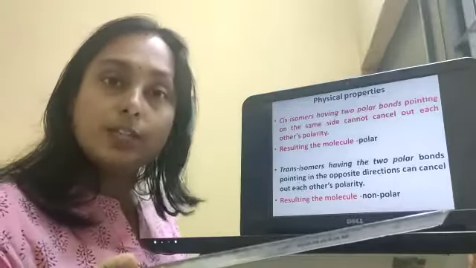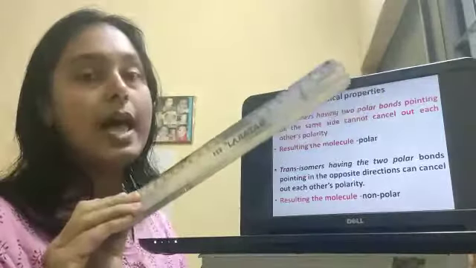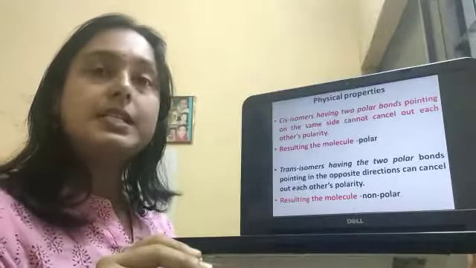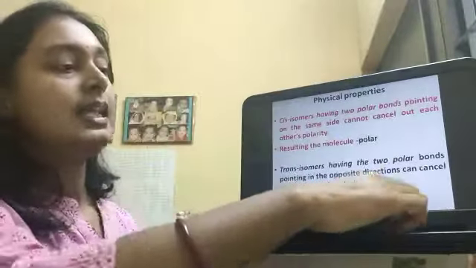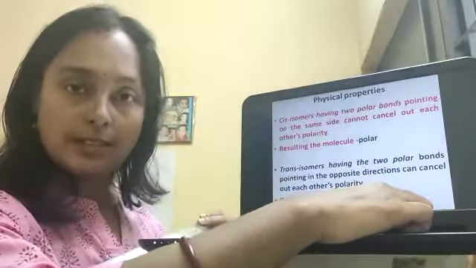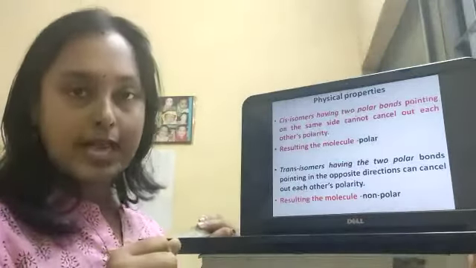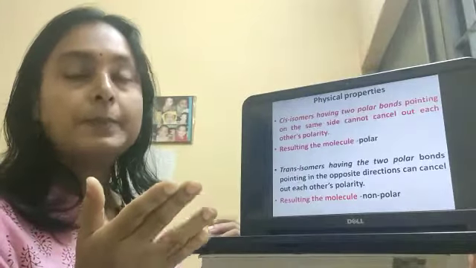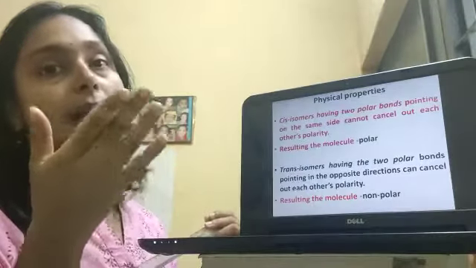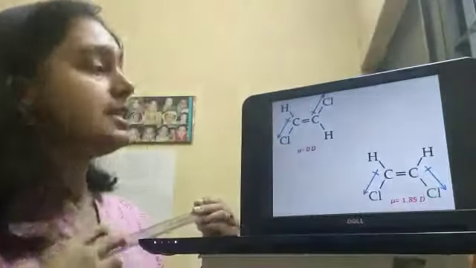But for trans isomers, what will it be? The two groups or two atoms are at the opposite sides of the double bond so that they can cancel each other. The dipole moments of the two atoms or groups with respect to the double bond can cancel out each other, so the resulting dipole moment will be 0.